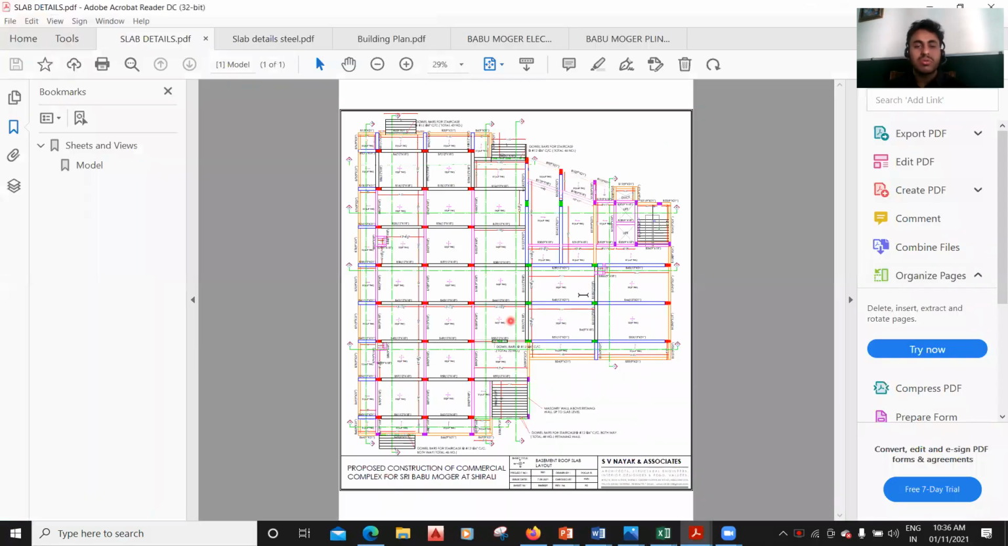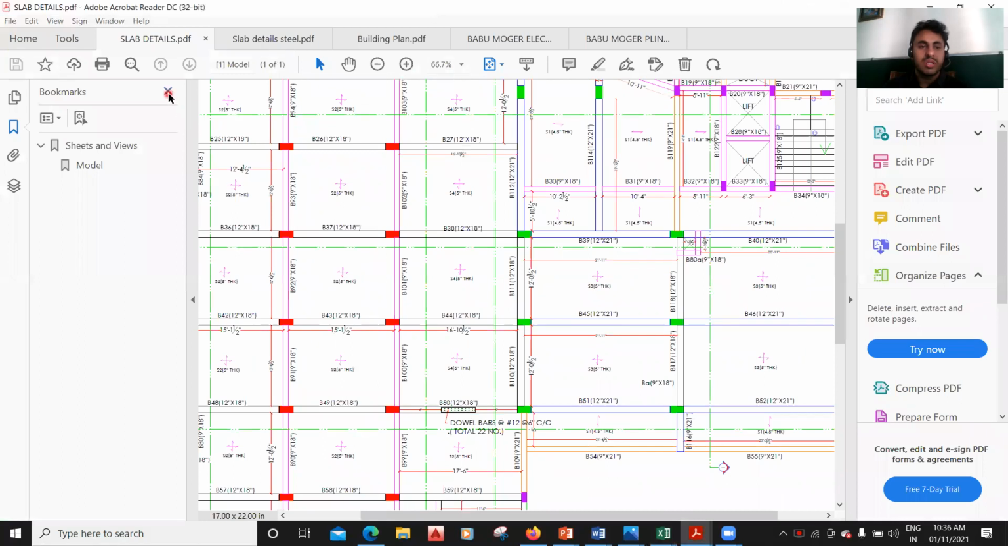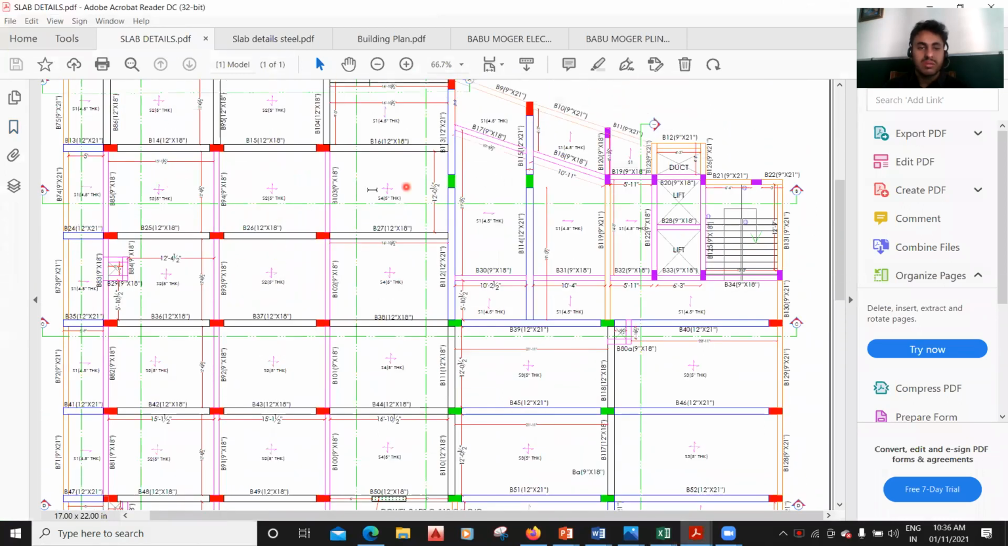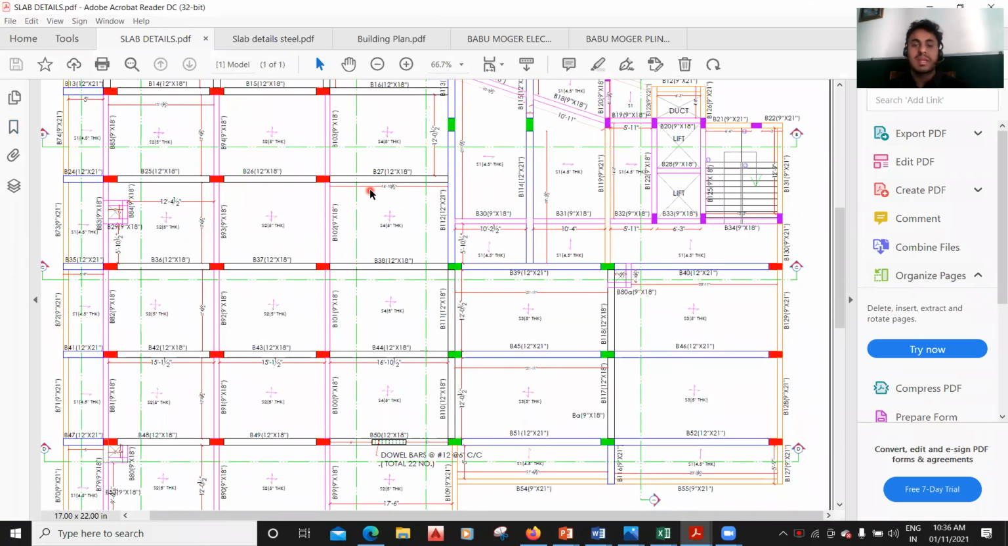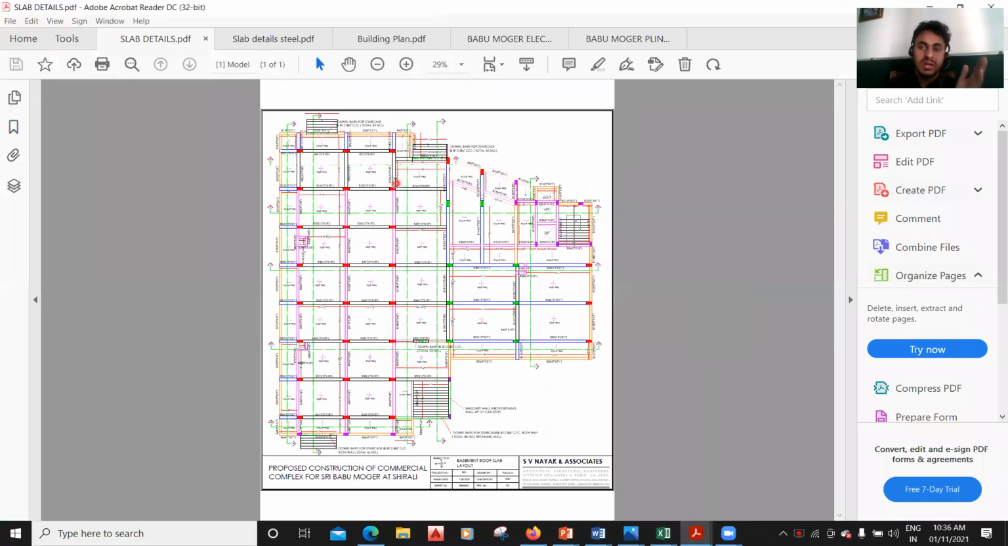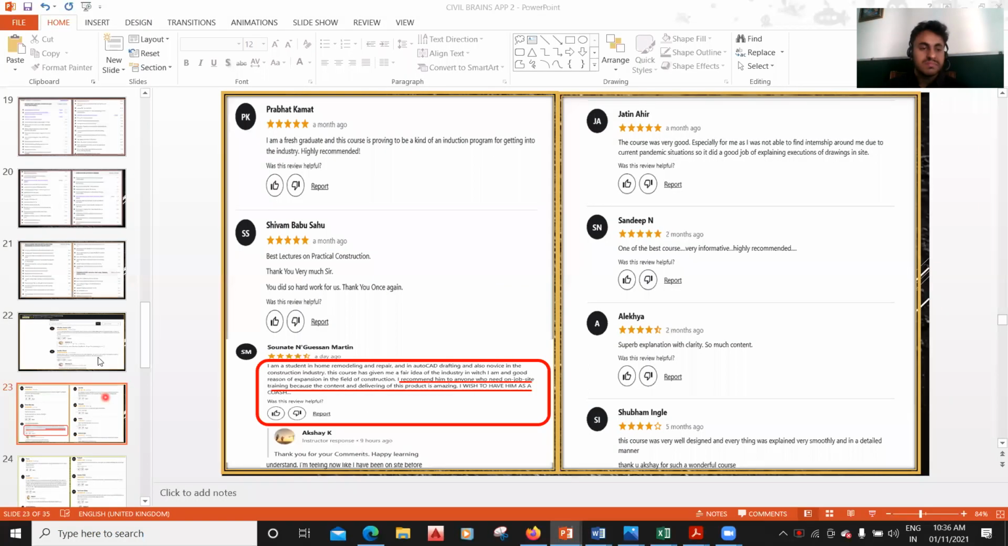So I've made a course called the drawing reading course, where you're going to learn how to read a slab drawing, what is a one-way slab, what is a two-way slab practically, how you design a one-way slab and two-way slab with the help of Excel sheets, and how you design that with the help of ETABS software. Everything has been covered here in different courses. If you want to take all the courses, you can take that as well.